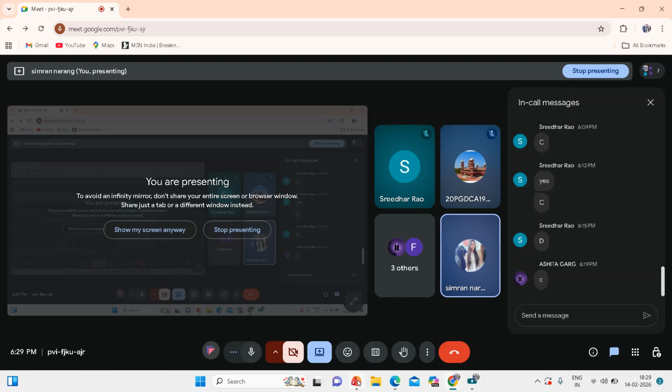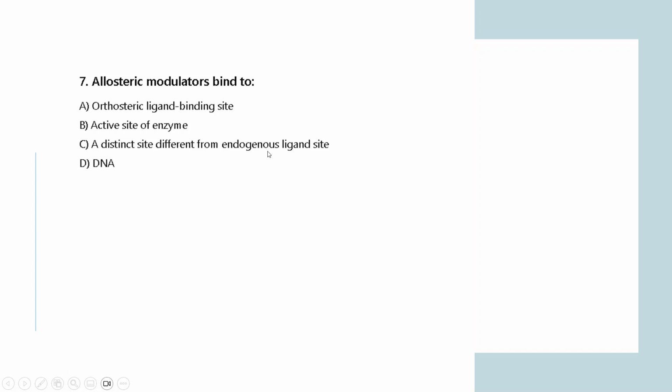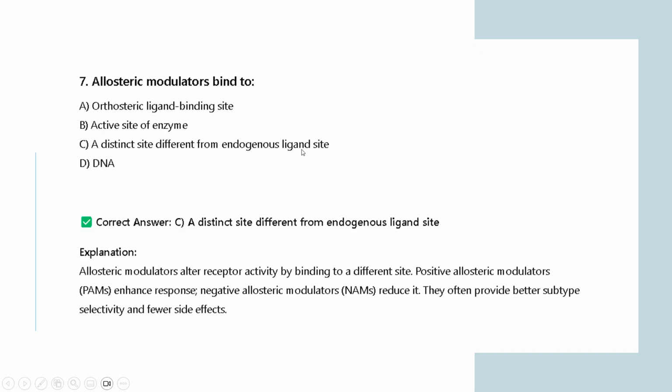C. Okay, C. Yeah, a site that is different from the endogenous ligand site. Allosteric modulators alter the receptor activity by binding to a different site. Positive modulation enhances the response and negative modulators reduce it. They often provide better subtype selectivity and fewer side effects. So based on that, there are negative modulators and positive modulators.